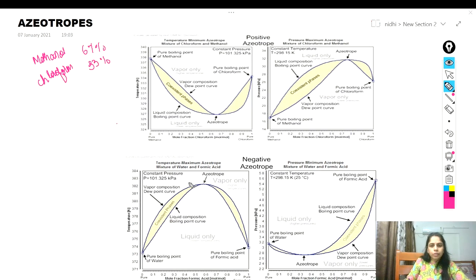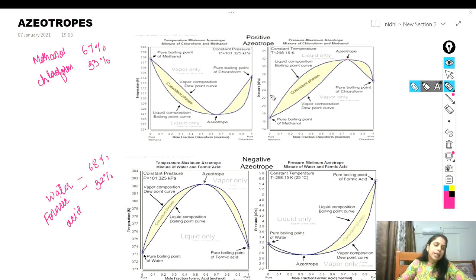33%. So here you can see we have a formic acid and water mixture. For water, again you need to fix this. So around 68-69% is water, and the rest is formic acid, which is approximately 32%. Okay.